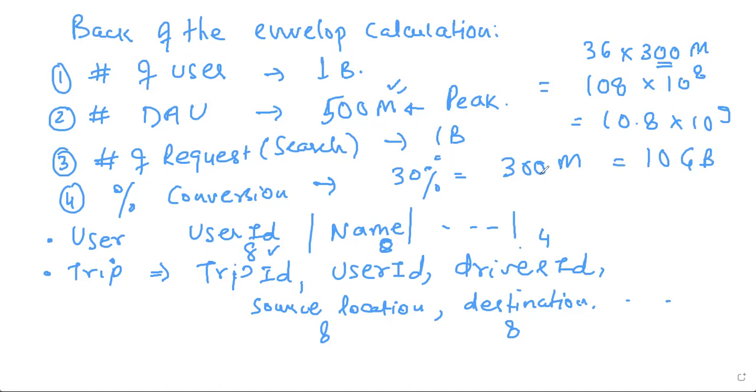Growth, right? So this is on a daily basis, you are growing with the number of trips. So in a year, you will need 365 gigs of data. This one is 3000 gigs of data. That means 3.65 TB, terabytes. Right. So that's your growth.